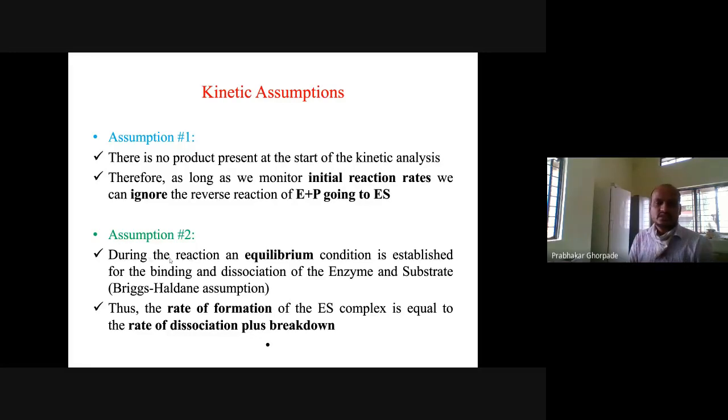Next assumption is that during the reaction an equilibrium condition is established by binding and dissociation of enzyme and substrate. So if reaction equilibrium has to be established, we have to bind and dissociate enzyme and substrate. That is the equilibrium condition. Next, the rate of formation of enzyme substrate is equal to the rate of dissociation plus breakdown. So this thing is important. Rate of formation is equal to rate of dissociation plus breakdown.